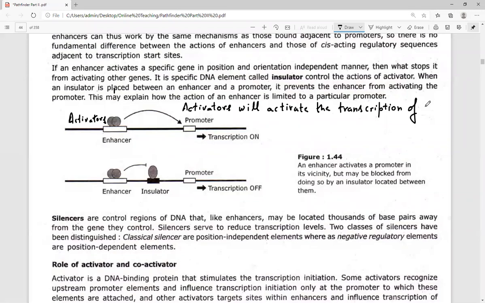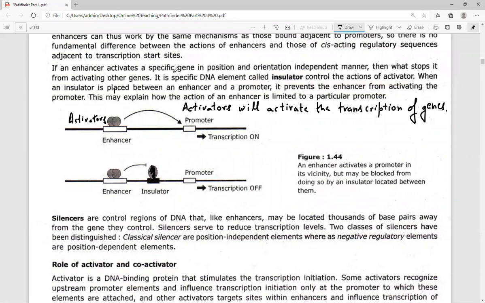Transcription of genes. So activators will be the ones that activate the transcription of genes. Another one is referred to as insulator. Once the insulator sequence binds in between the promoter and enhancer, it will bind to all the activators and inhibit the activation of the promoter. Insulator is a specific DNA element.